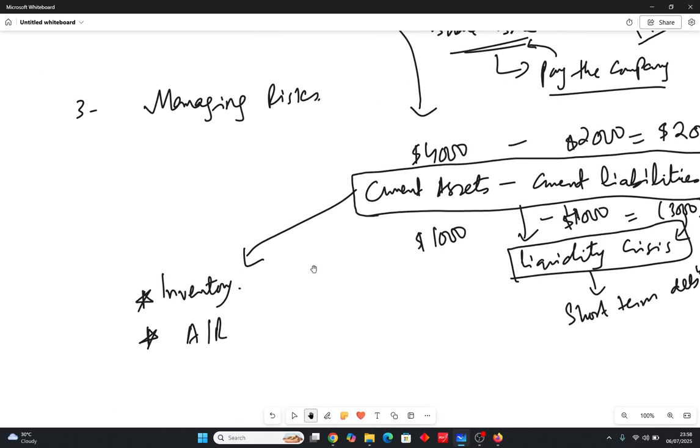Let's see the concept of current assets. What does current assets include? The number one thing which is very important, if you are a manufacturing business or even if you are a trading business, you have to keep some inventory with yourself. If you're keeping some inventory with yourself, that becomes part of current asset. We have learned this thing in F2 part. Okay, that was the basic of accountancy. So inventory becomes the part of current asset.